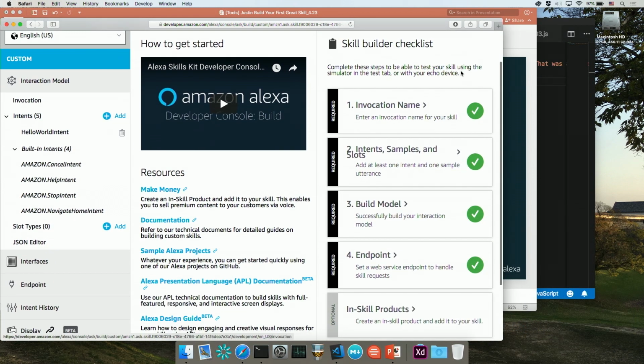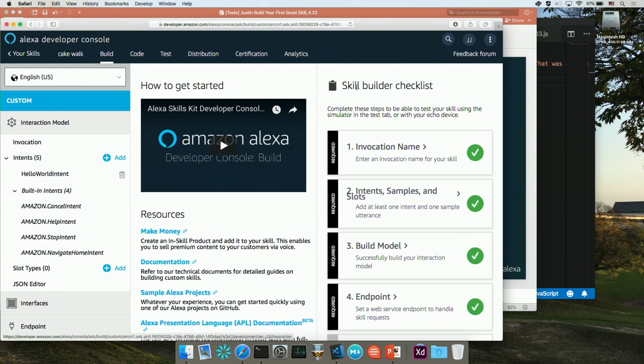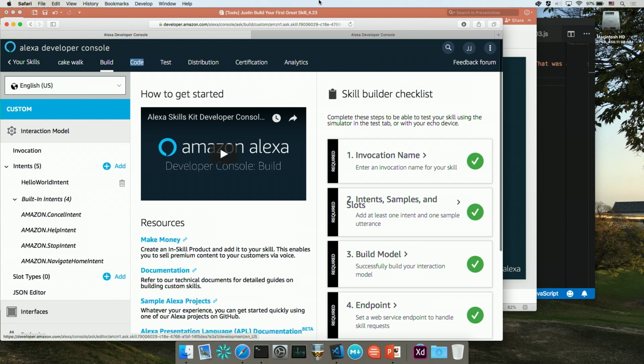You'll also notice here we have our checklist, and we've got these nice green check marks to indicate that these items have been done for us. Because we're using Alexa hosted, this has been configured for us automatically, so we don't have to worry about filling out that information manually ourselves. So we're able to skip some steps here. I'm going to go ahead and open the code tab in another window, so that way I don't have to keep jumping back and forth.